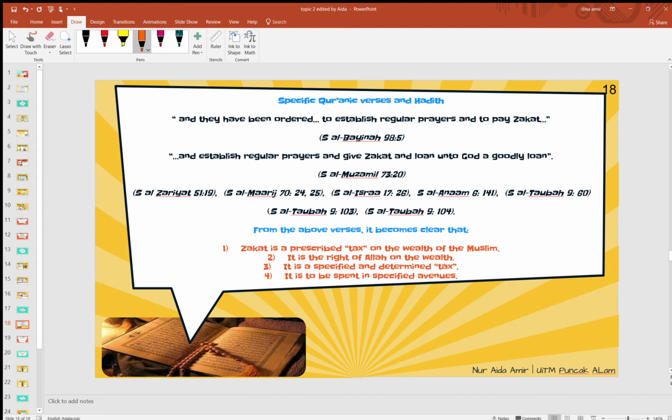Okay, this I am taking from specific Quranic verses and hadith. Yeah. Okay. From the above verses, you can read by yourself. From the above verses, it becomes clear that zakat is prescribed as a tax on the wealth of the Muslim. Okay, memang betul. Zakat ni macam tax untuk orang Muslim. Okay, untuk orang Muslim yang berharta. Okay, bukan untuk semua golongan Muslim.